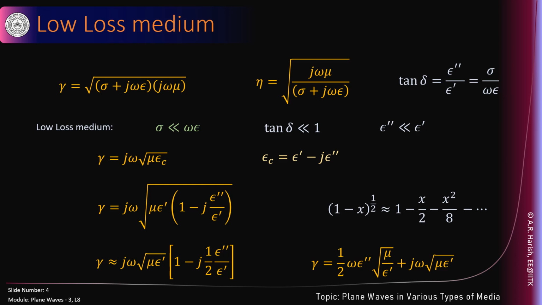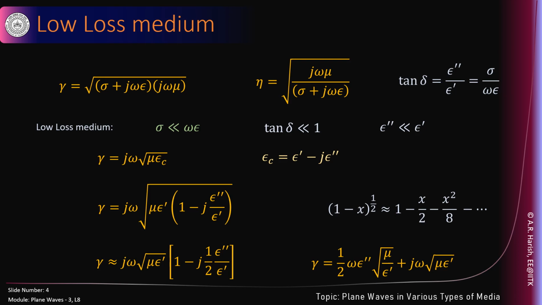If you have a low loss medium, the propagation constant is complex, but its beta, or its velocity, is very similar to that of a lossless medium having the same permittivity epsilon prime. Oh, this is a very useful result.